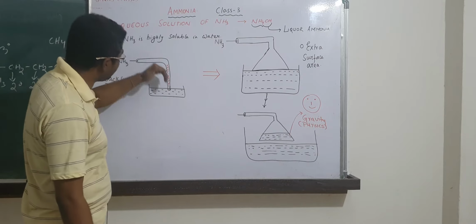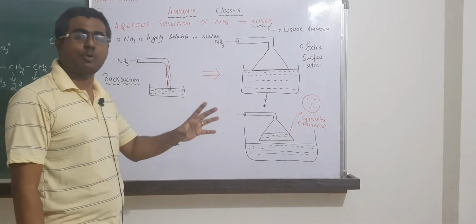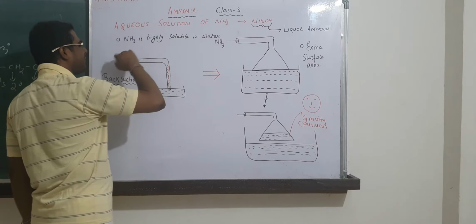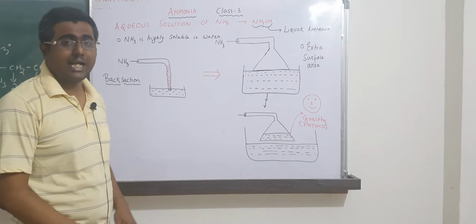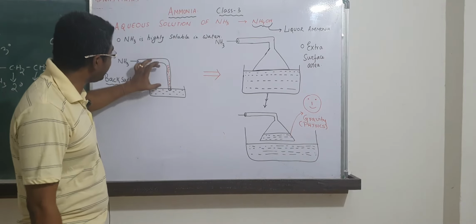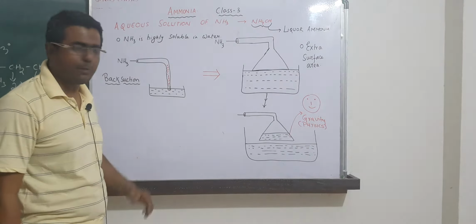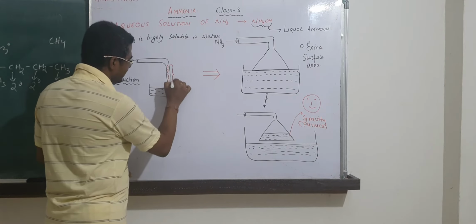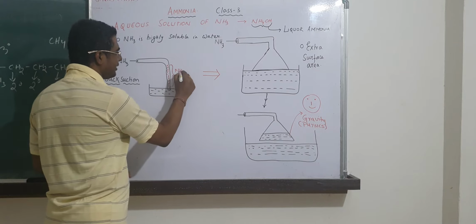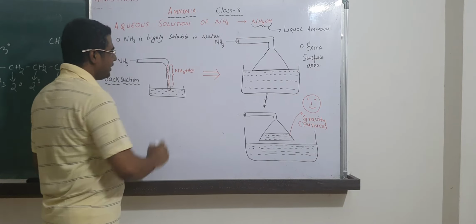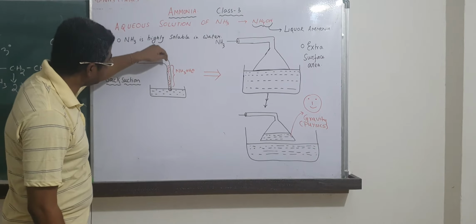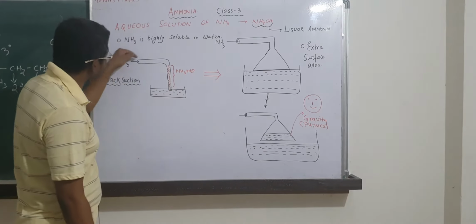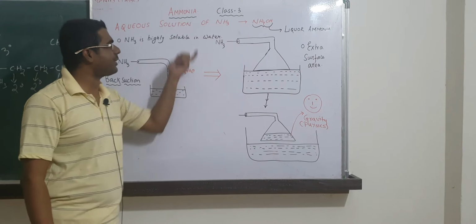So ammonia will not be able to come inside water, and the solubilization of ammonia, which we wanted to do by putting ammonia into water and dissolving it, will not happen. Why? Because water is going towards ammonia, and ammonia is not able to come. Ultimately it can happen that water goes into the ammonia, so this path of ammonia is blocked. Ammonia cannot pass through this. And this part that you can see over here is basically mixed between ammonia and water. In this case, ammonia is not going to be solubilized into this, because it is already saturated with ammonia. So how will ammonia enter it? It cannot, so it will not come over here, and your aqueous solution will not form.